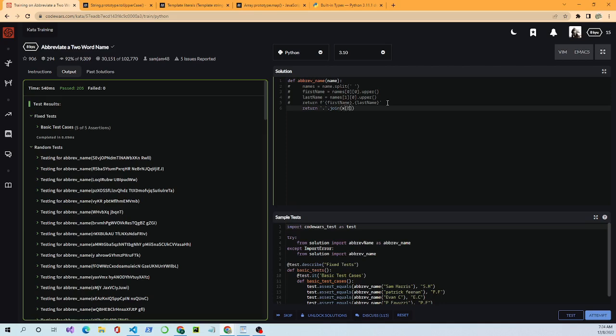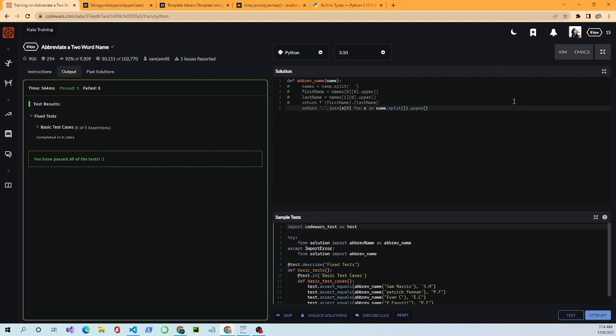X 0 for X in name dot split, dot upper. All right. Let's do a test to make sure I passed it, and then I'll explain it.